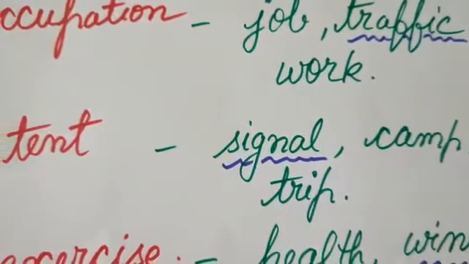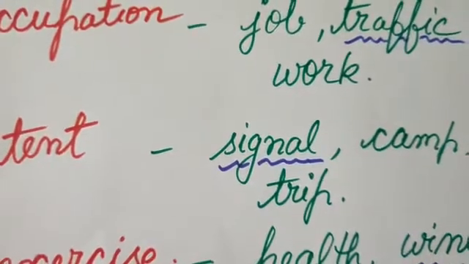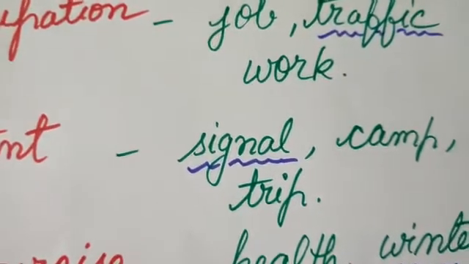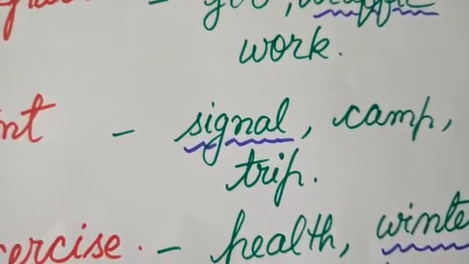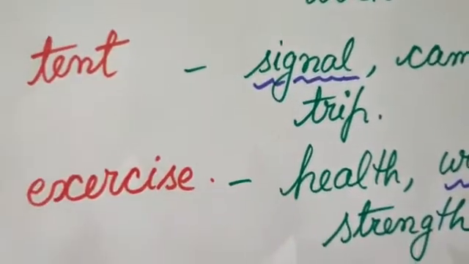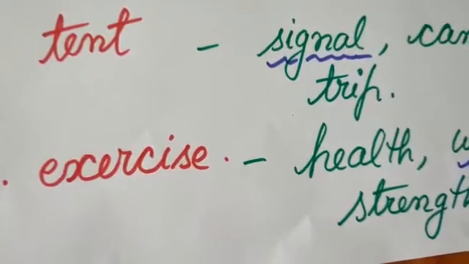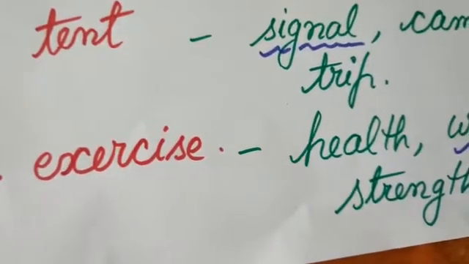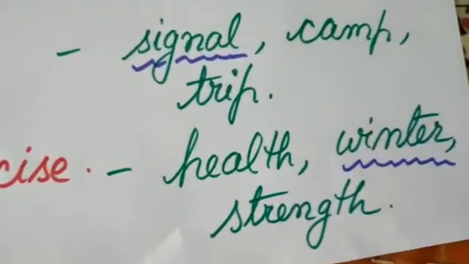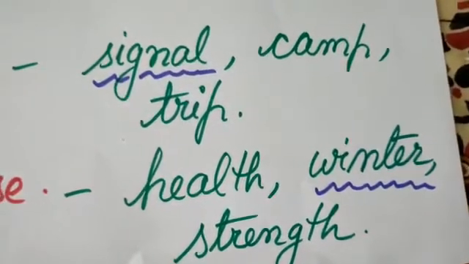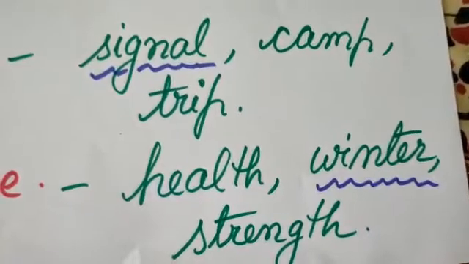Tent. Signal has no relationship with the tent. Camp and trip have a relationship with tent. Exercise is always related to health and strength and not with winter. So we are going to underline winter.